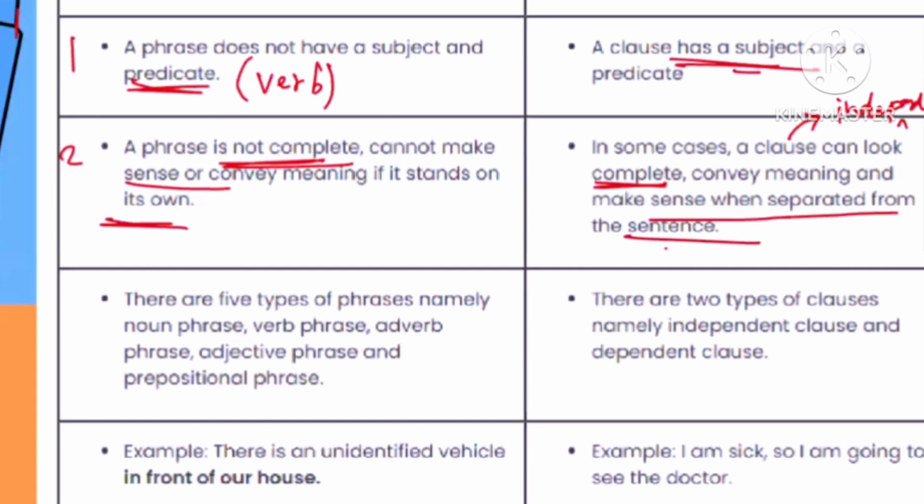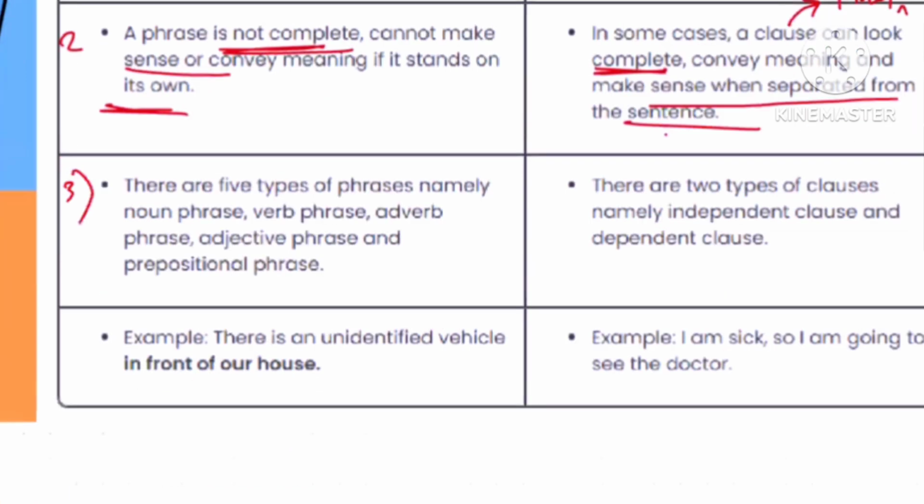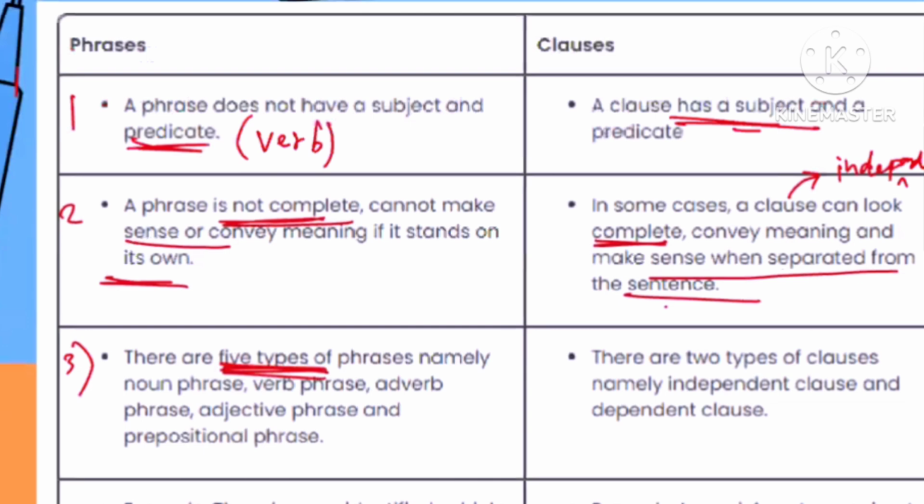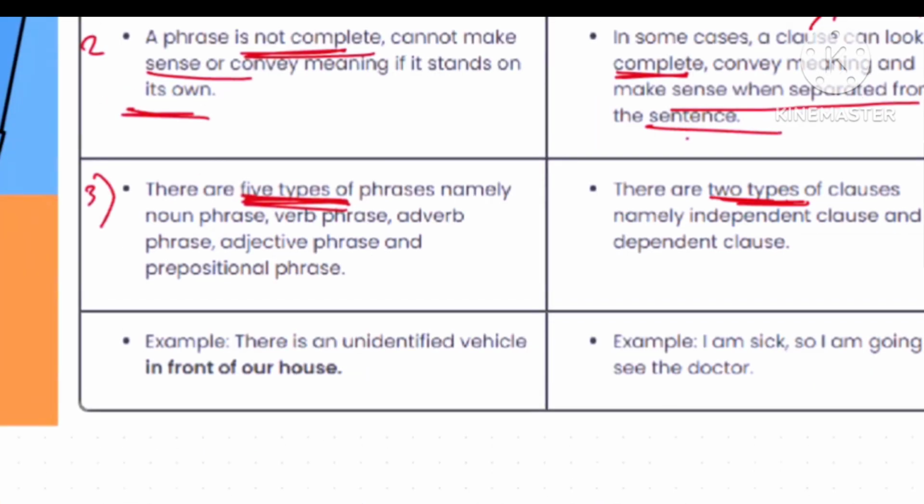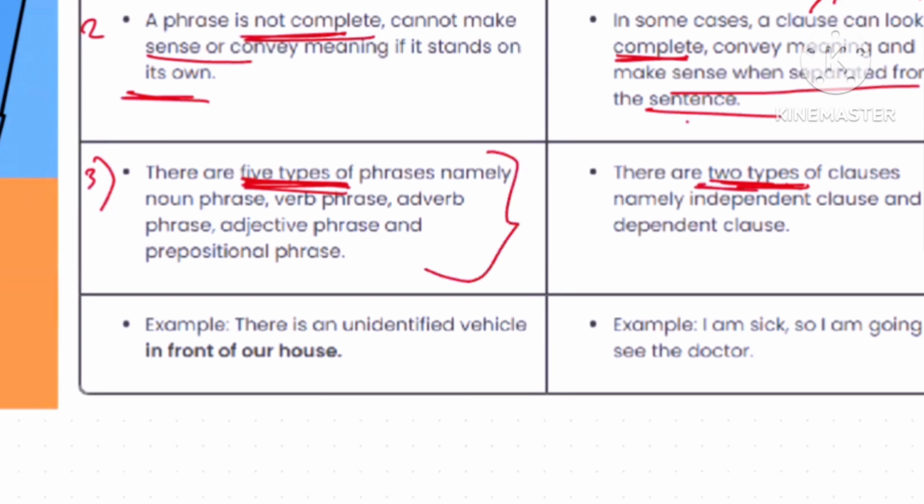Then the third one. So third is just about the types. Whatever we have learned so far is given as a tabular column. So the third point is about the types of phrases and types of clauses. How many types of phrases are there? That is what is given in the third point. What are the types of clauses? How many types of clauses are there? So again, the fourth point is about an example.